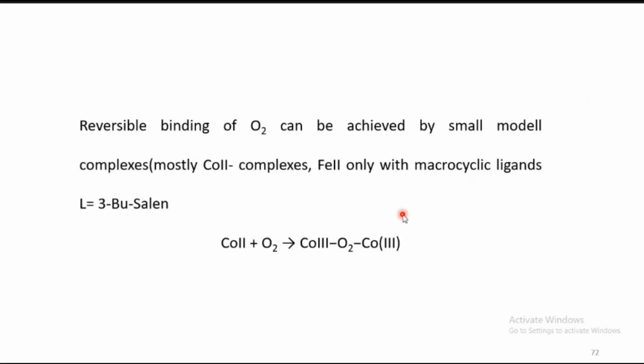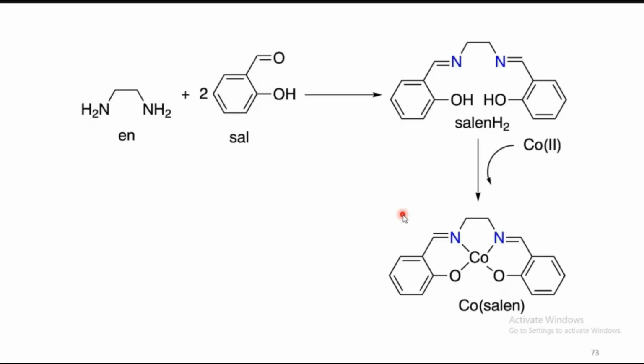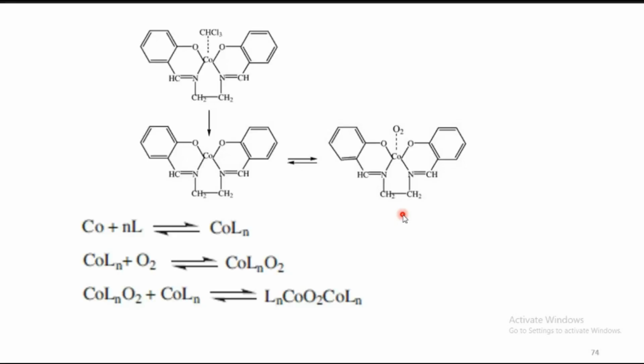So using models, we can study synthetic carrier oxygen reactivity. The important thing in inorganic chemistry is that it can immediately duplicate the active site structure as well as its function. So we can use cobalt complexes, because with iron(II) complexes we won't get any spectroscopic characteristics, whereas with cobalt we will get the spectral characteristics. In the initial stages, people developed Schiff-base complexes containing nitrogen as well as oxygen donors that stabilize the cobalt, and the cobalt can easily undergo O2 binding.